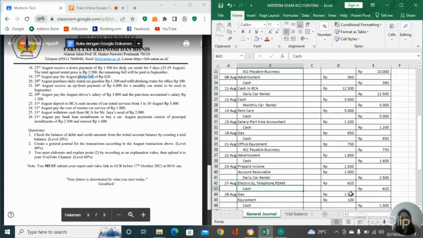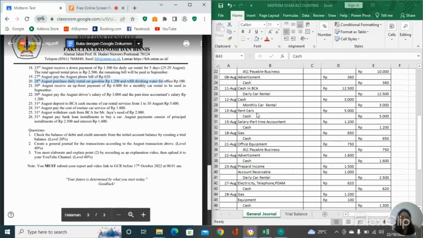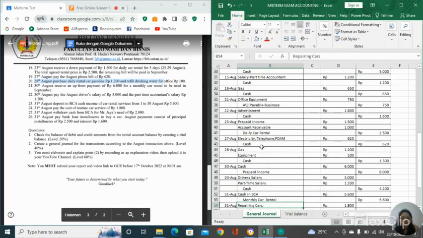And next, on the 28th of August, purchased daily car rental 1,200 and refill drinking water for office 100. So it means that we purchase gas, so expense, so in the debit 1,200.